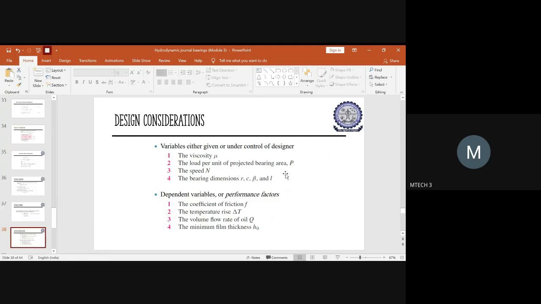So you will have a bearing area on which the amount of load is subjected. So what is the effect of the load per unit area or cross-sectional area of the bearing? That will be nothing but P, which will provide us the pressure distribution. So we studied the pressure distribution. It will be uniformly distributed. So you will take a cross-sectional area of the bearing, and if you subject some amount of load to it, how the pressure is distributed across the bearing area.